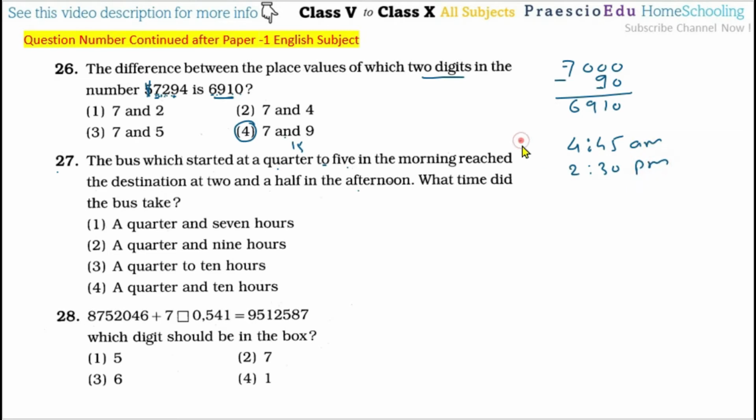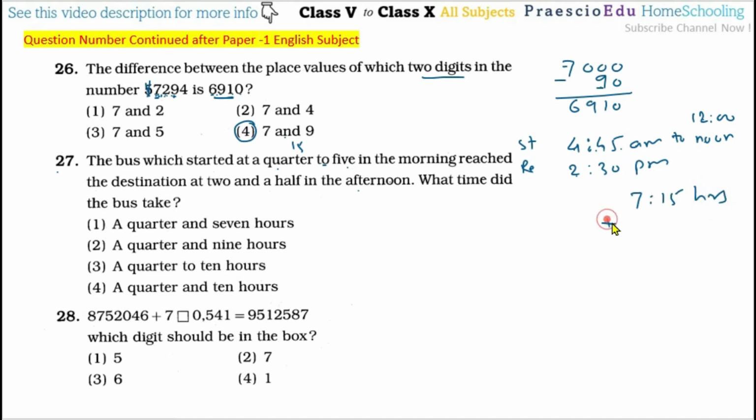Okay, now this is the starting time and this is the reaching time. So what time did the bus take? Now in this one we have to calculate the difference. So from 4:45 AM to noon, that time we will take, and from noon to 2:30, that time period we will calculate separately. So noon is 12:00. From this we will subtract.